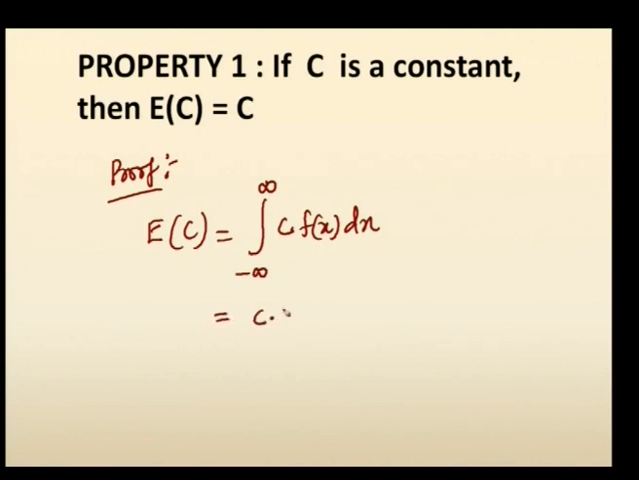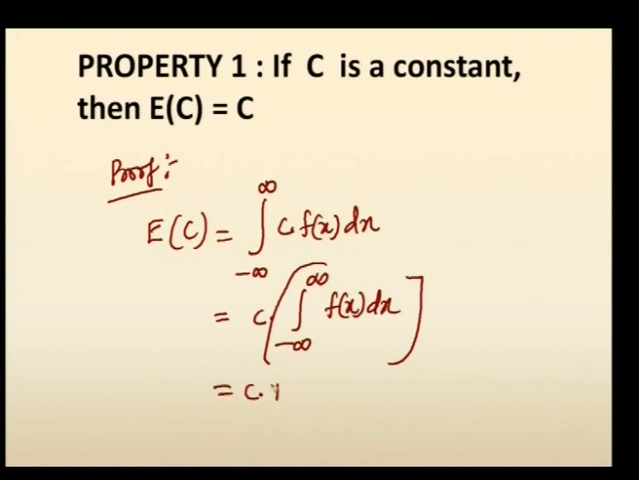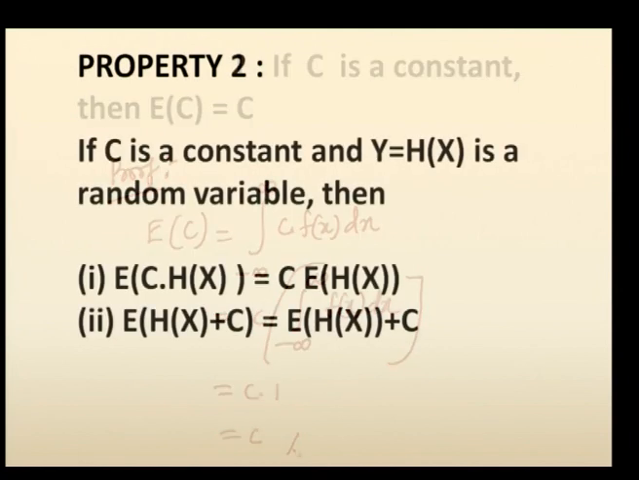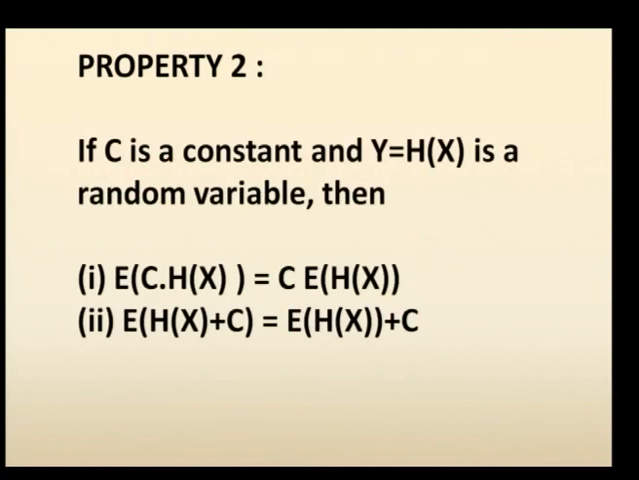So E of c is, in the place of x you are having c into f of x dx, which is equal to c, since c is a constant, it can be taken outside. So minus infinity to plus infinity f of x dx. And this particular integration stands for total probability, which is equal to c into 1, which is equal to c. Hence proved.